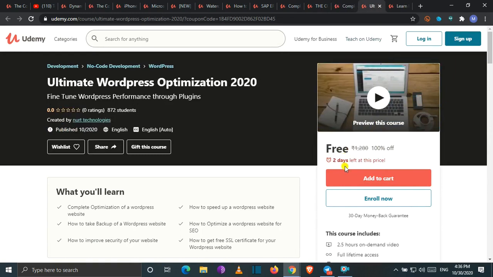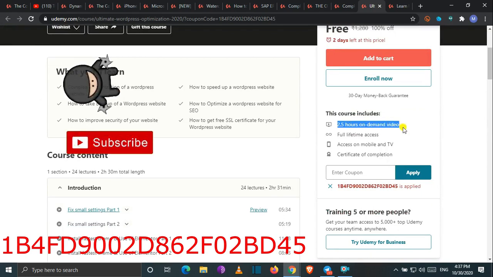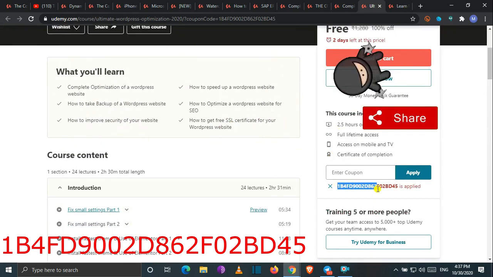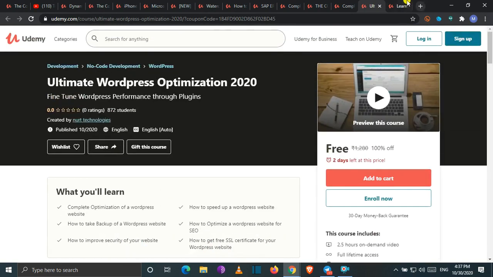Let's move towards our next course. Today's next course is all about WordPress. Whoever wants to learn web designing, you will learn web designing without the help of any coding. Here is a 2.5 hours course with full lifetime access along with the certificate. Here is the coupon code of this course. You may apply this coupon code and get your course for free of cost.